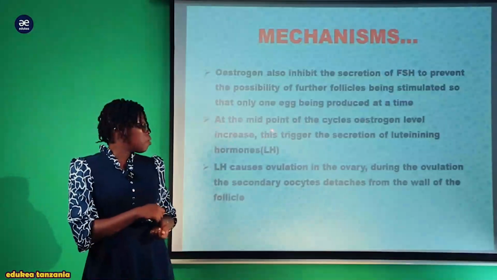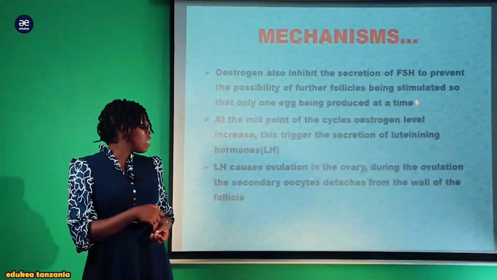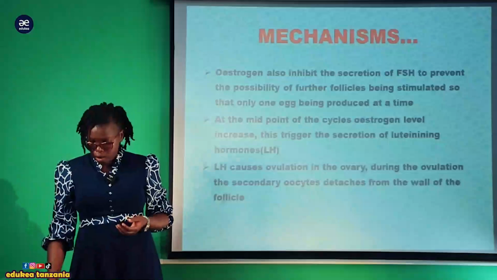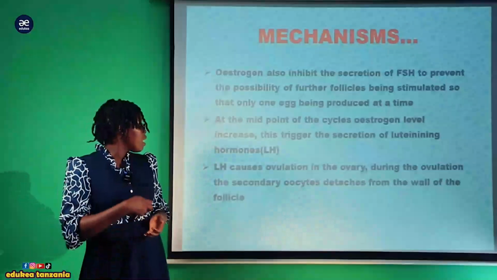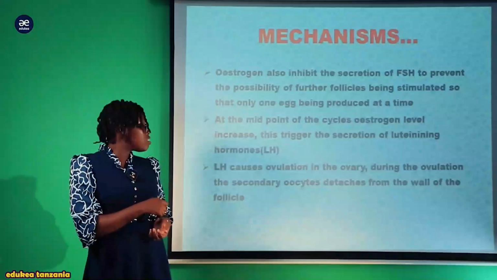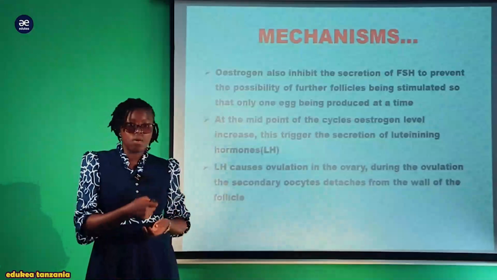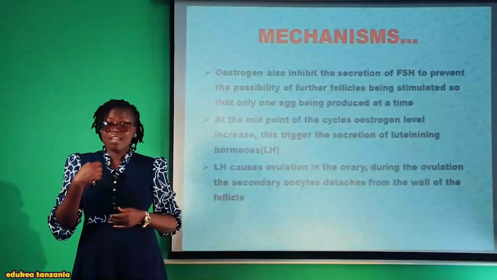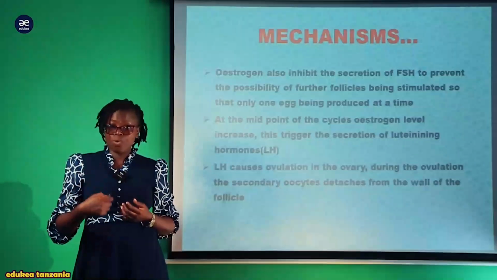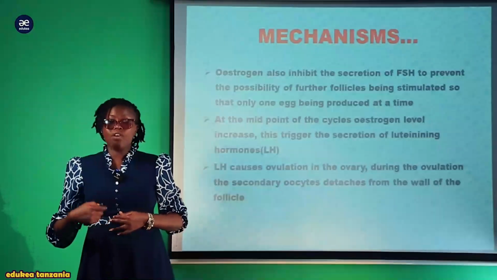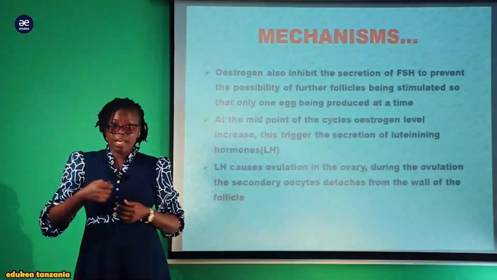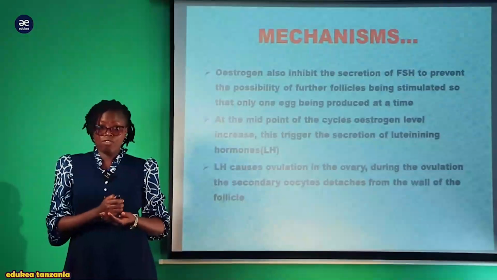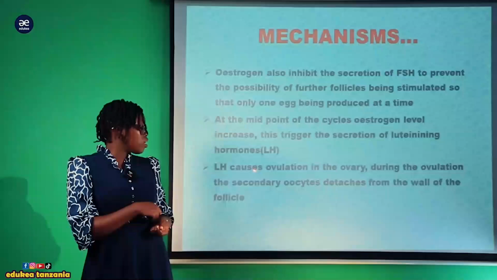Also, at the middle point of the cycle, the estrogen level inaongezeka, na hivyo ina trigger the secretion of the luteinizing hormone. Luteinizing hormone sasa inapelekea the rupturing of that matured follicle from the ovary to the fallopian tube kwa ajili ya ovulation. Kwa hivyo luteinizing hormone causes ovulation.